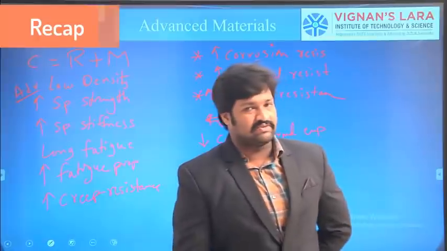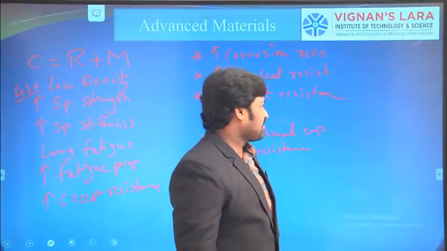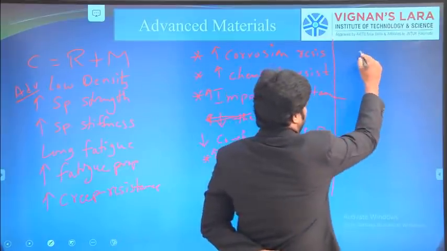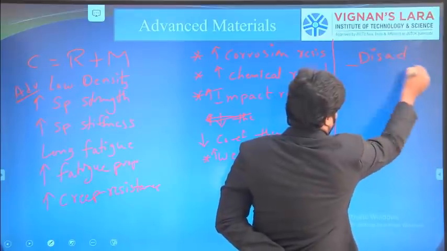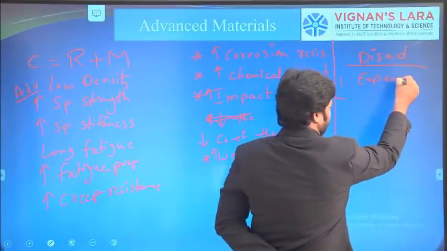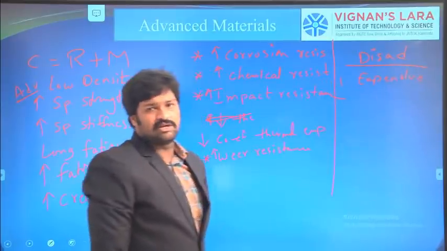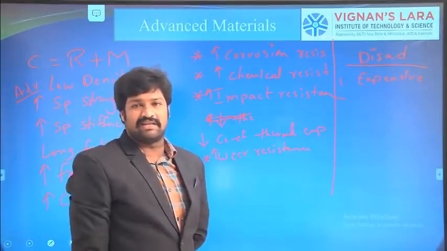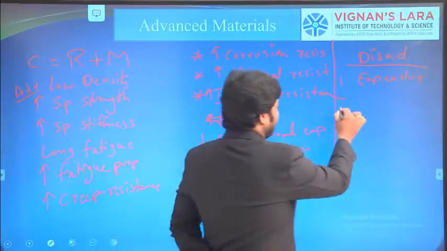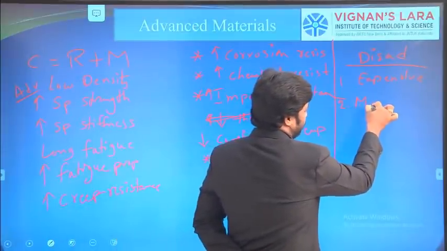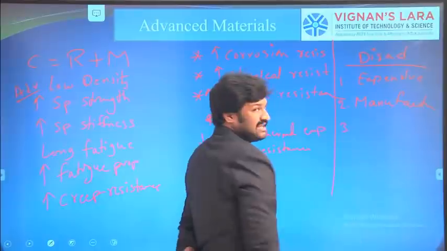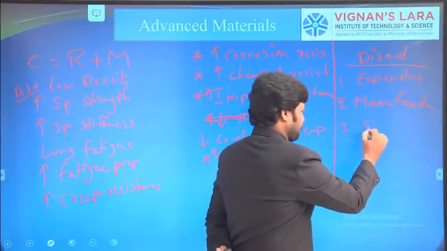So along with the advantages, we are having disadvantages also. The composite materials are expensive. Compared to metals or regular materials like metals, ceramics, plastics, these composite materials are expensive. Along with that, the manufacturing methods are also expensive. And along with that, the fabrication or shaping process.